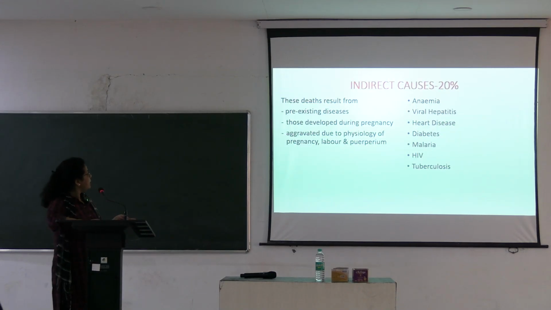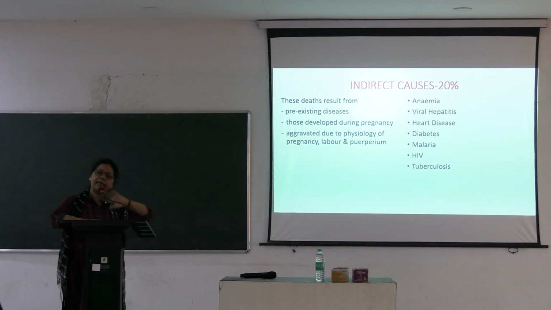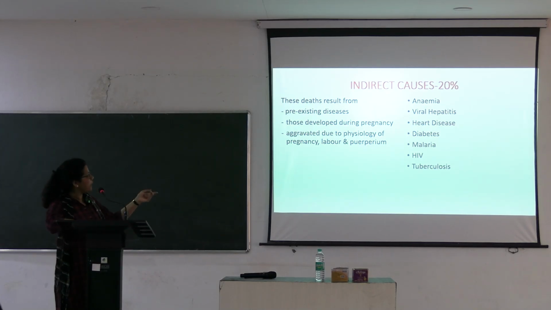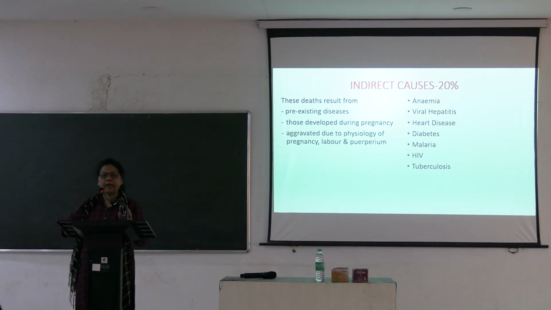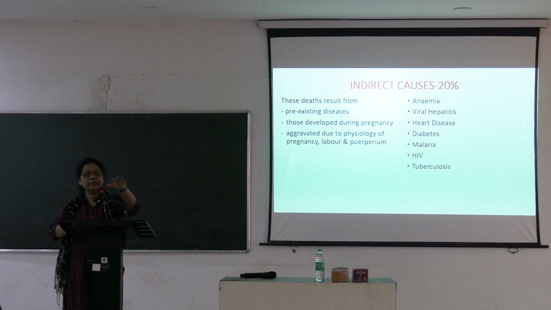Okay. The indirect causes are due to deaths resulting from pre-existing conditions. She was anemic from before. Now there is further blood loss. So, this is a pre-existing cause like anemia, say viral hepatitis, heart disease, diabetes, malaria, HIV infection, tuberculosis, very common till now. So, this can be aggravated during pregnancy although they were present from before, and pregnancy itself sometimes causes an aggravation of these conditions.